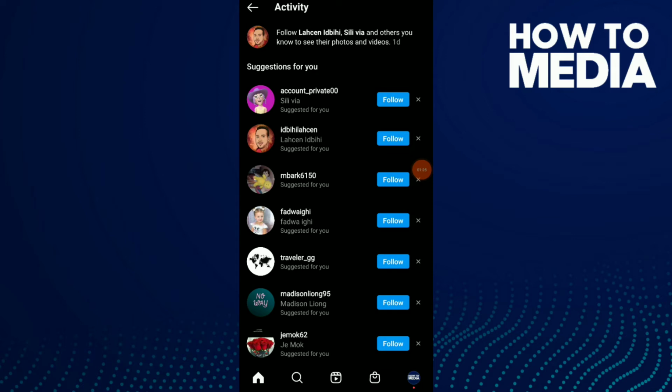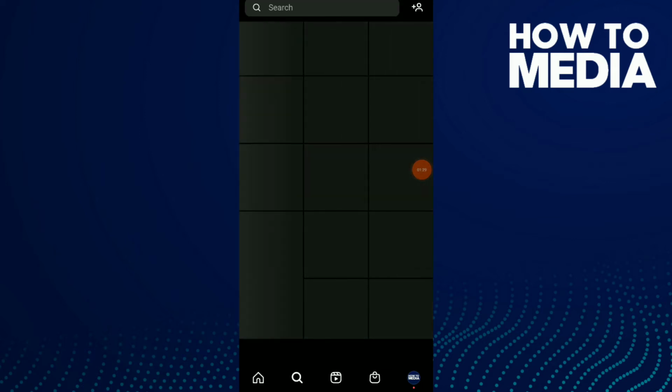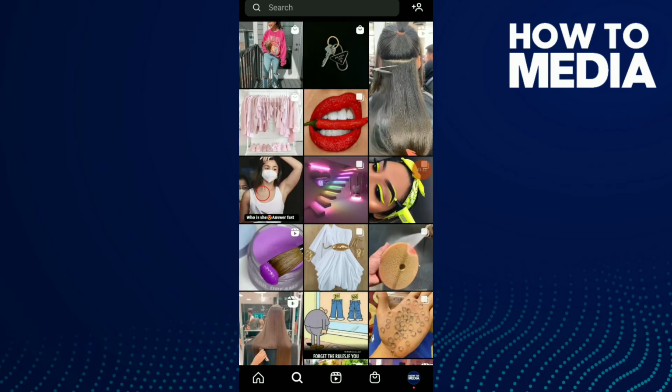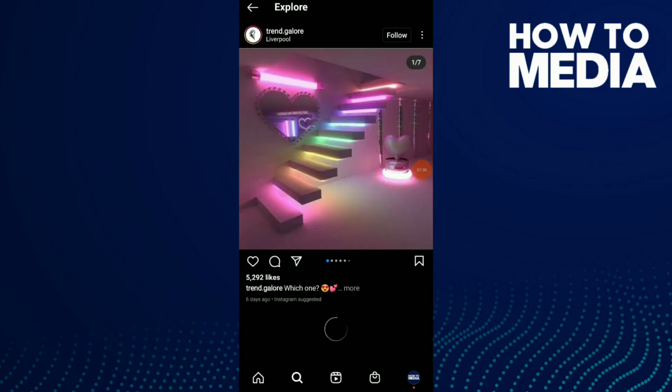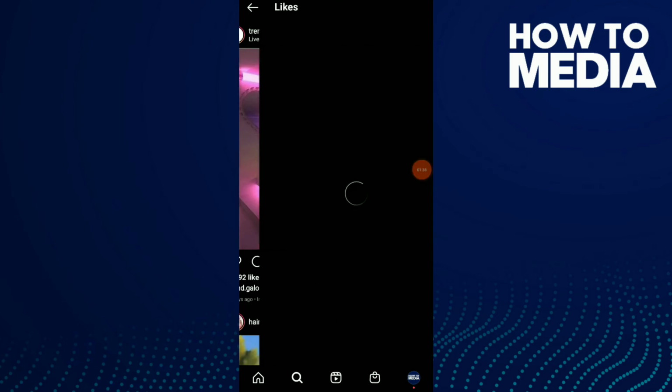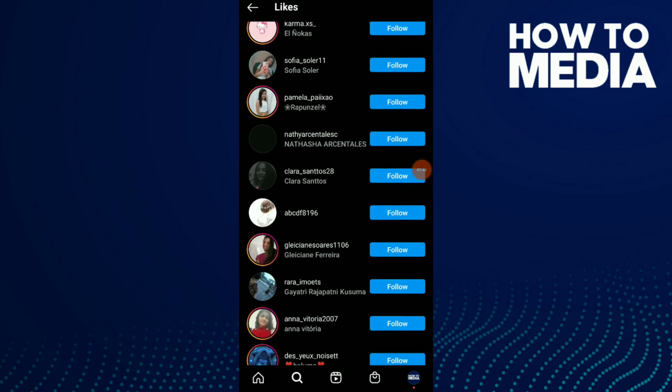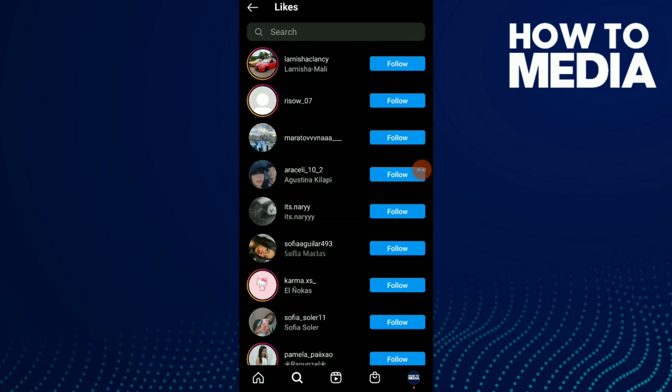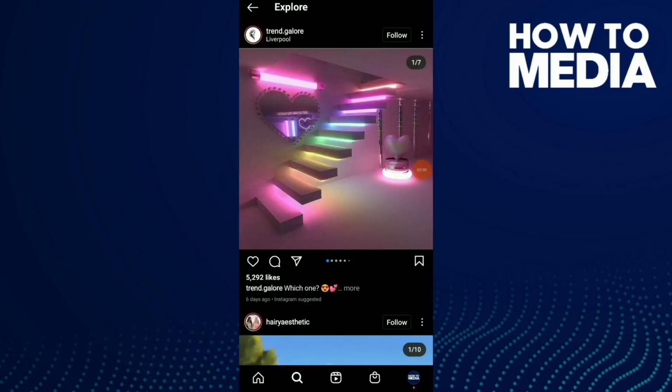Now I'm gonna click on the search icon and click on one of the posts, and like you see, click on likes and you can see people who liked this post. This is like the only thing you can see in the others' activity, and there are posts that don't show their likes and comments.